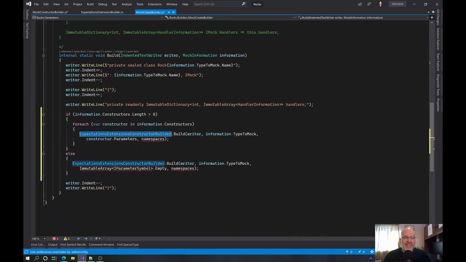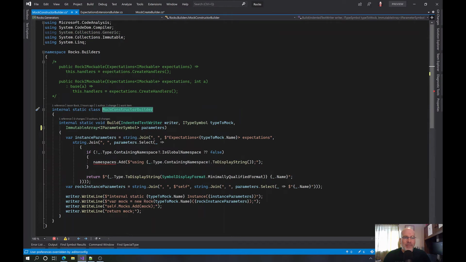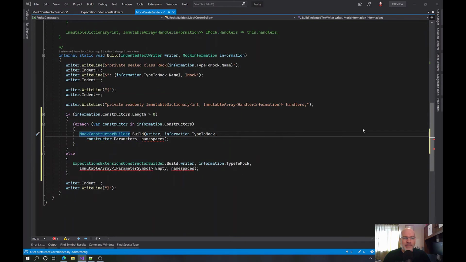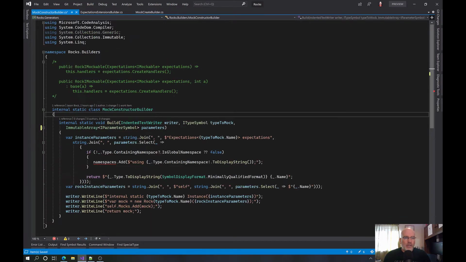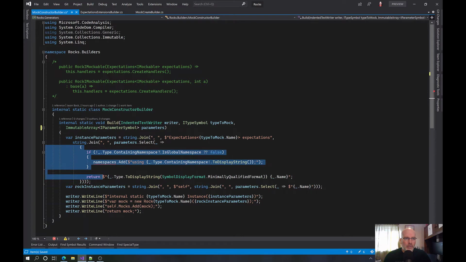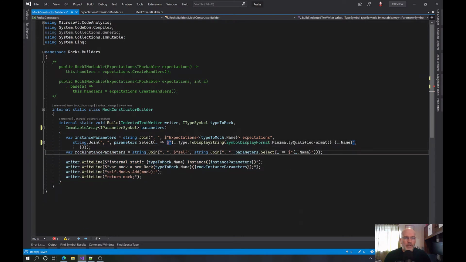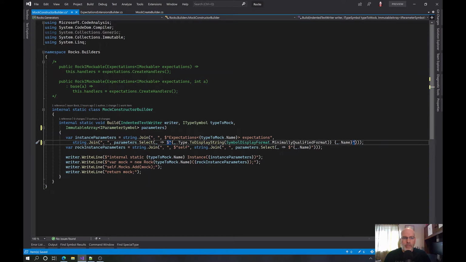Oh yeah, I'm dumb. Okay, so we have writer, type to mock, parameters, but we don't need the namespaces anymore. And we're going to take that and just say, you know what? What we're returning is that. We don't need that anymore. We don't need that. And that should take care of everything.